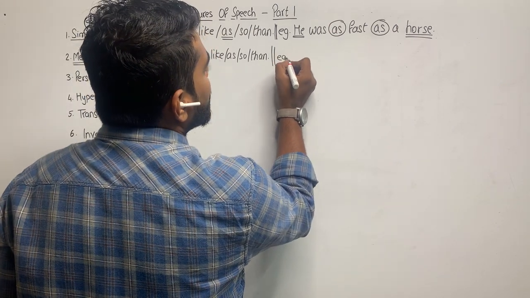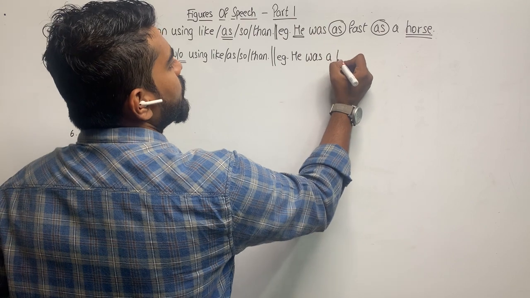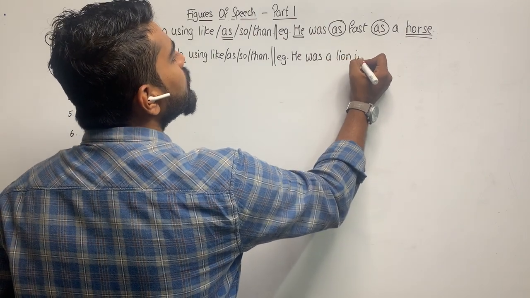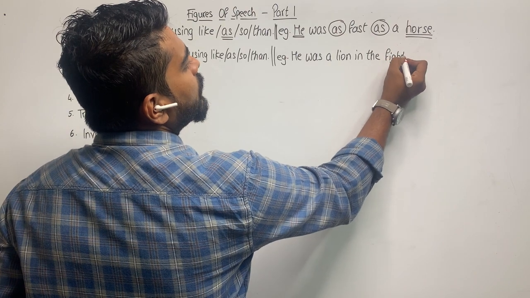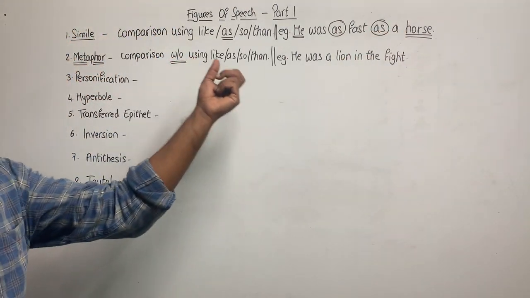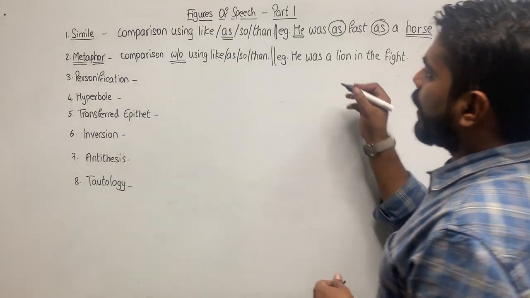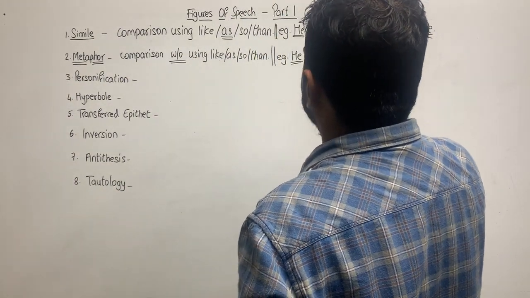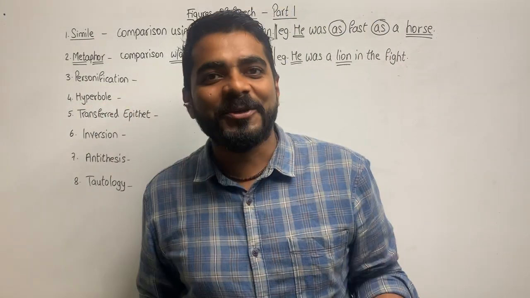Let's see the example for this. He was a lion in the fight. He was a lion in the fight, meaning, was he actually a lion? Is it possible that he became a lion and then again became a human being?